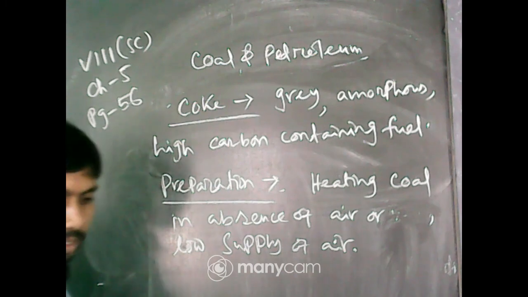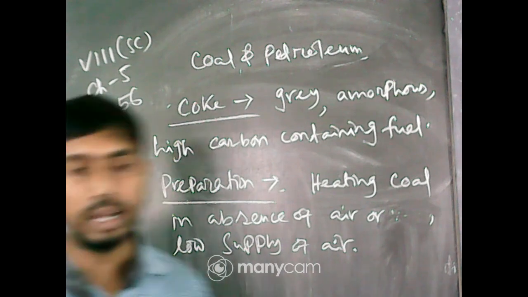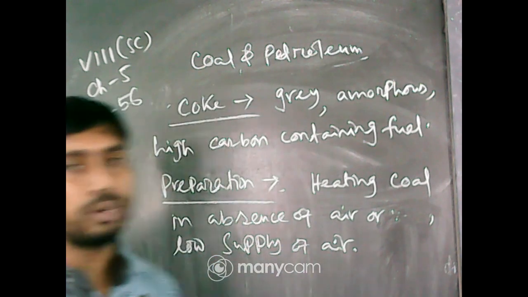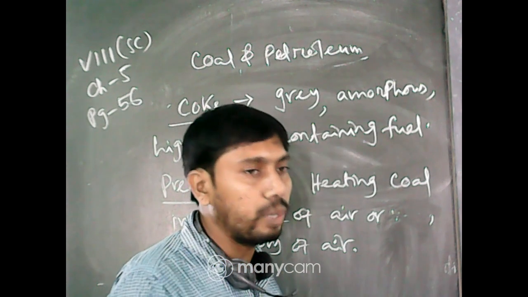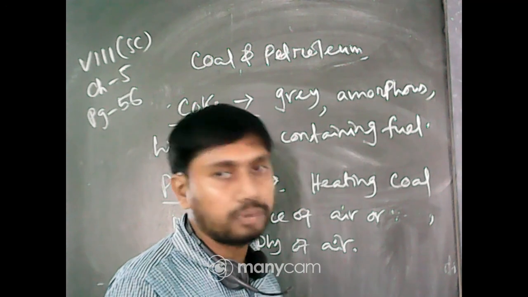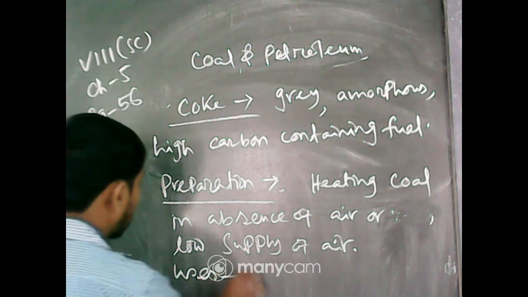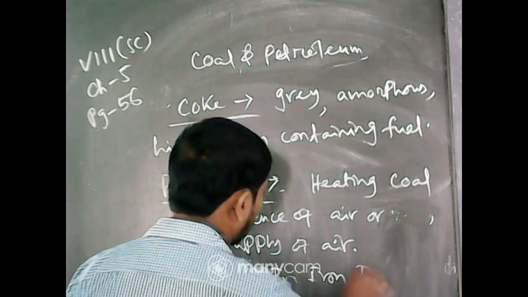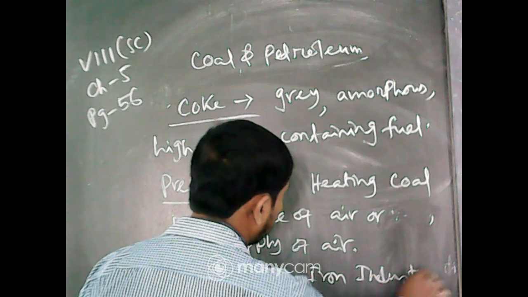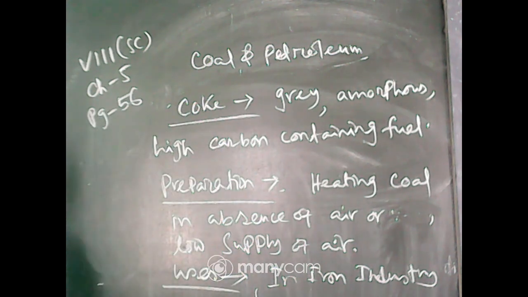Amorphous is the powdery form, where there is no crystalline shape. You have seen the crystals of common salt and sugar, but when such a definite shape is not found for any substance, then it is amorphous. So, preparation and uses: in iron industry for smelting.